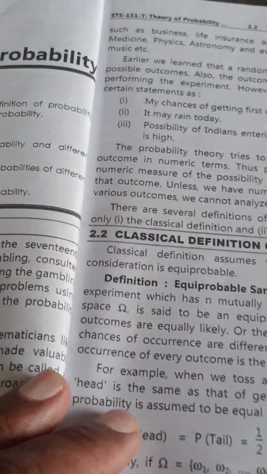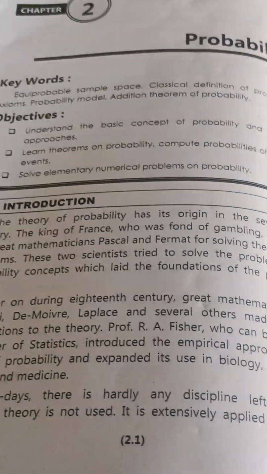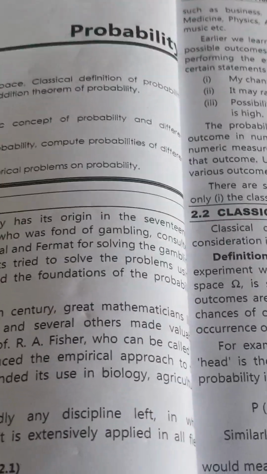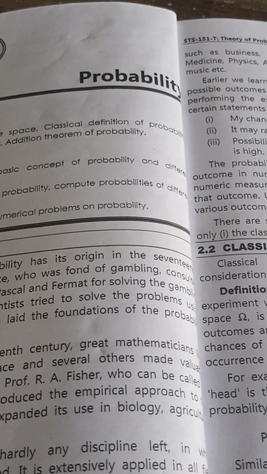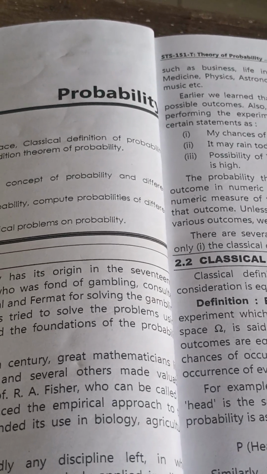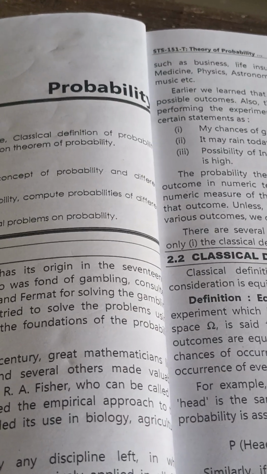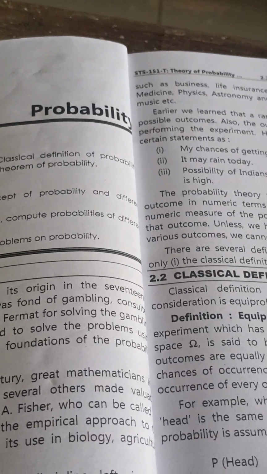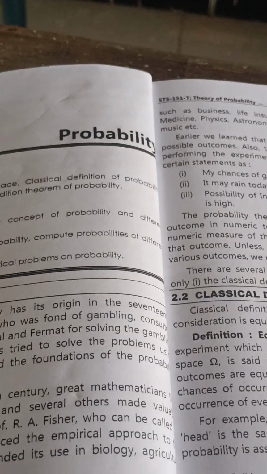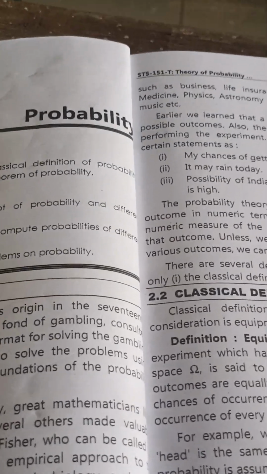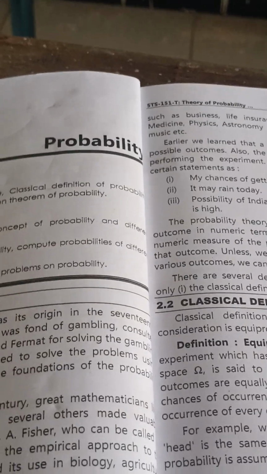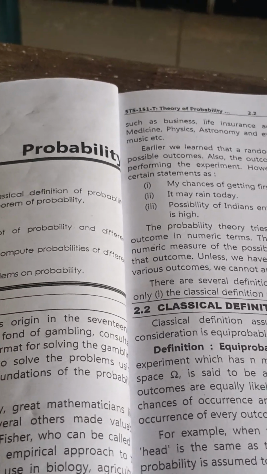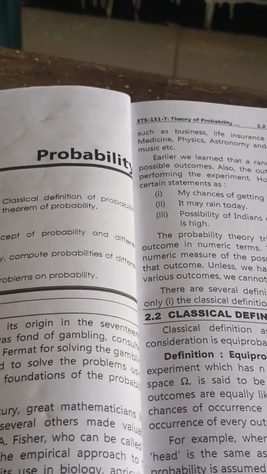That is probability. We use it to make a certain statement about the possibility of an event, that is, an outcome that cannot be predicted before performing the experiment. With the help of probability we find the possibility of the outcome of an experiment. For example, my chances of getting first class are good. It may rain today. The possibility of India entering the World Cup cricket final is high.